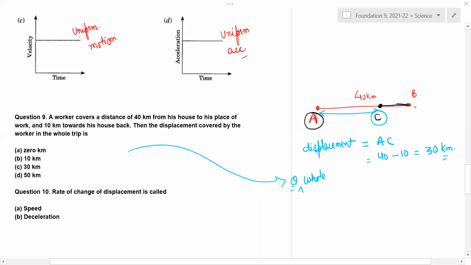From A to B was 40, right? And from here to here it was 10. So from 40 we will cut this portion, remove it from here. So you'll be left over with 40 minus 10, 30. Understood, Arush?